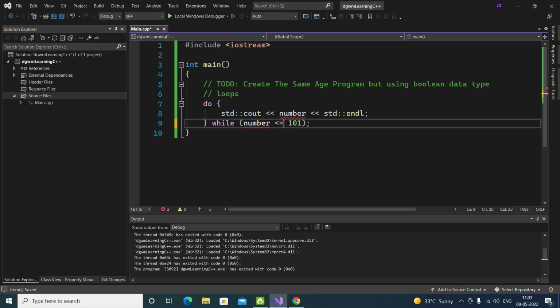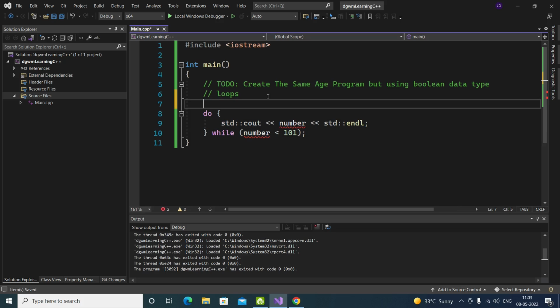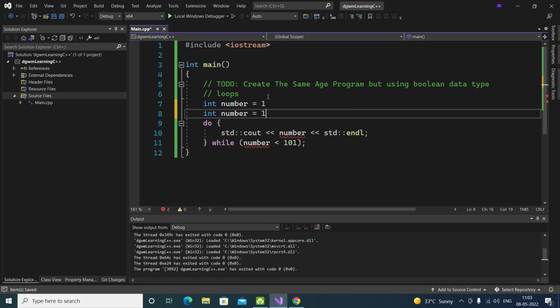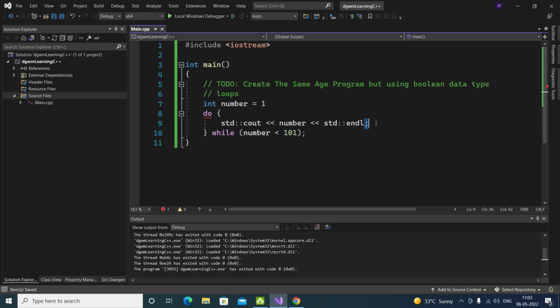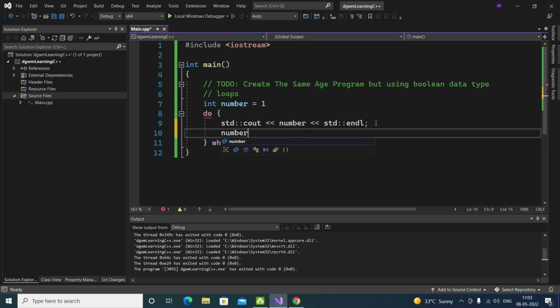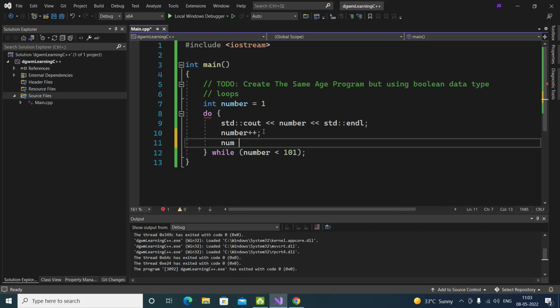And integer number equal to 1, number increment, this is an increment, and there is also this thing known as decrement.